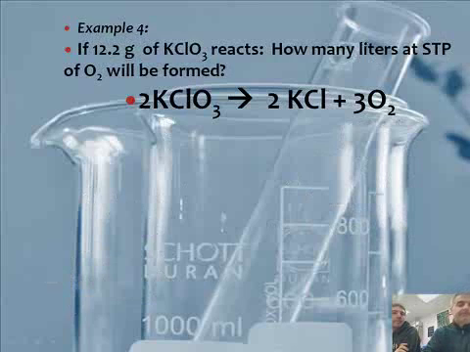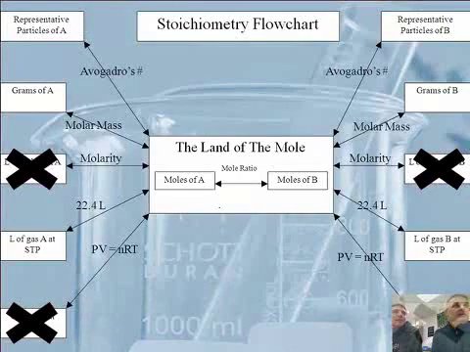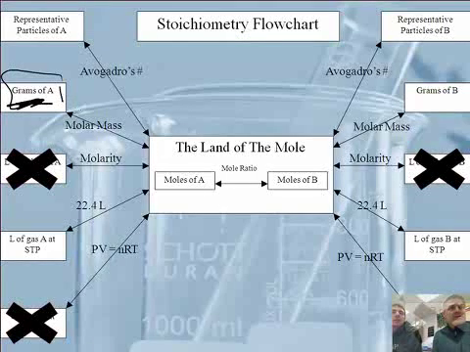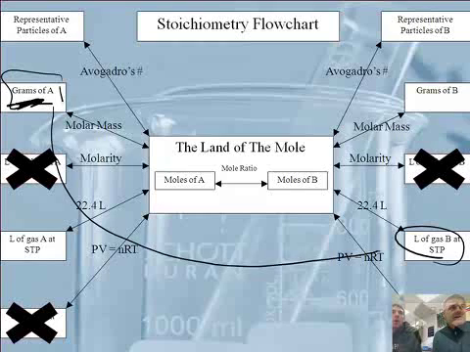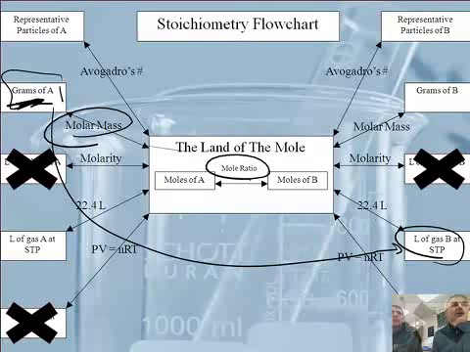All right, I think this is the last one. This one's going to go to liters, so this is a little different. So we should probably go to the mole map. Where are we going from? This one we're going from grams to liters. So grams of the first chemical, and we want to go up to liters of the second chemical. And again, there's no line from here to here, you must go through the land of the mole. So we're going to use this fraction, and then this fraction, and that fraction. All right, so let's do that.